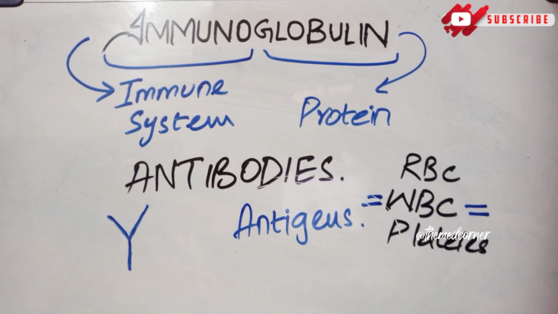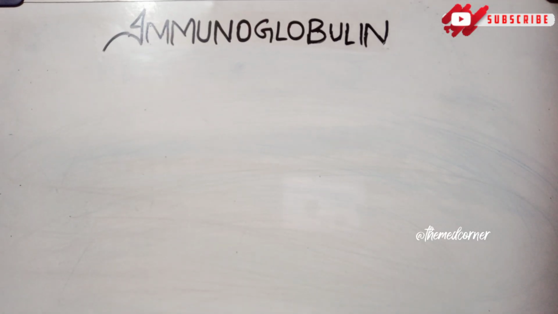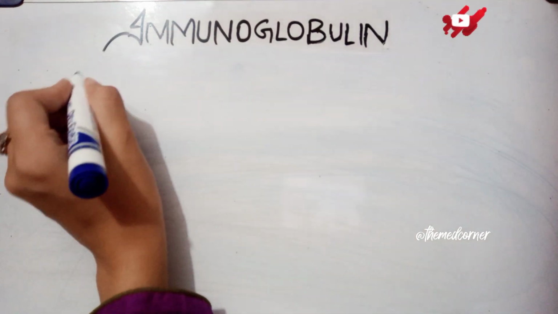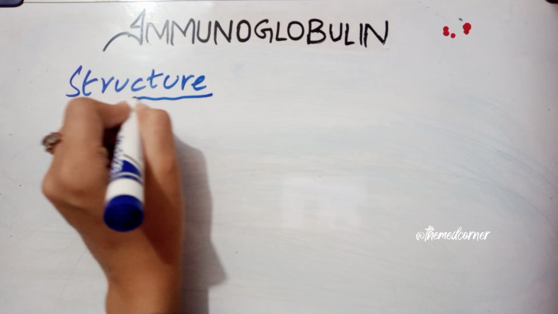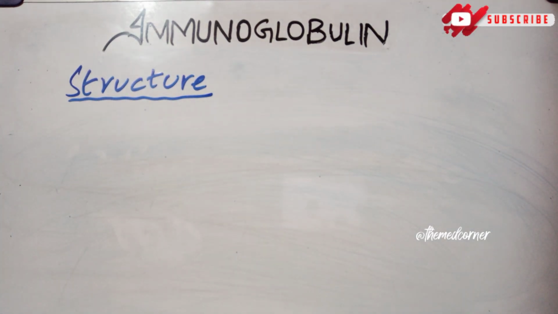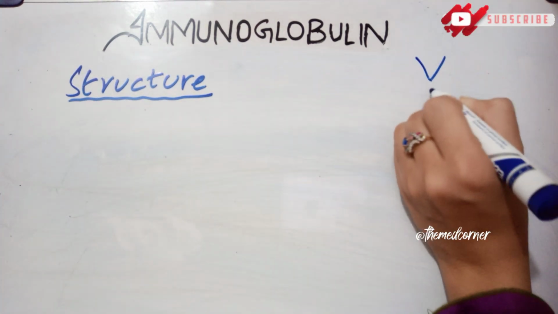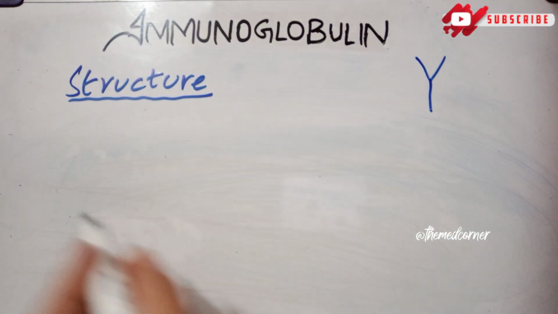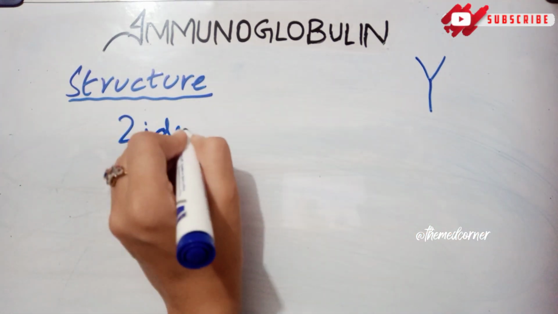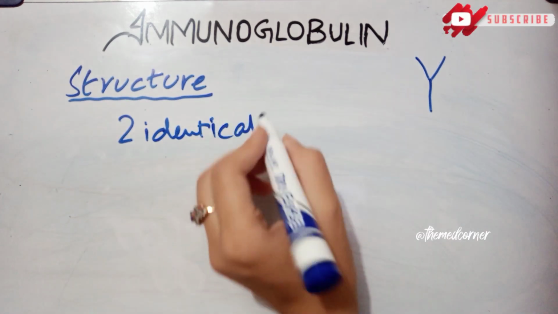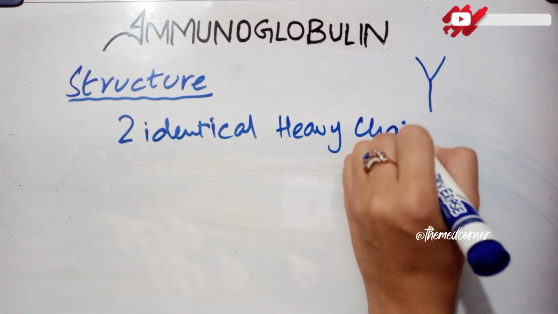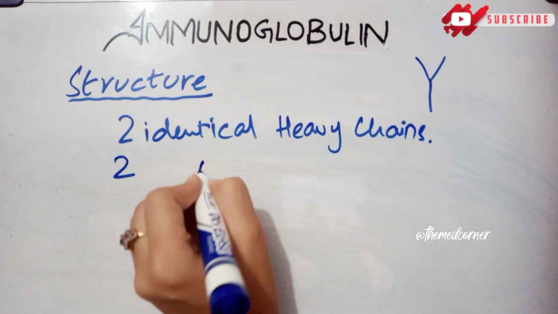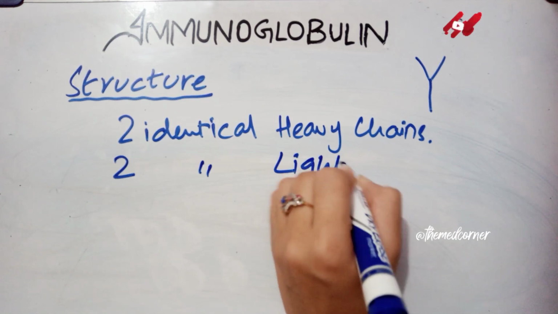Now let's talk about the further structure of the immunoglobulin. Let's move toward the next part of the video, that is the structure of immunoglobulin. The structure of immunoglobulin is very simple. As I told you, they are of Y shape. So how does this Y shape come into existence? They have two identical heavy chains and they have two identical light chains.